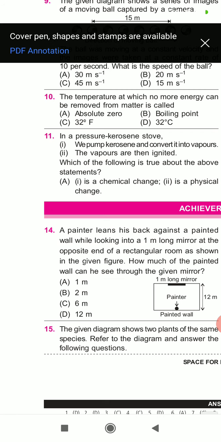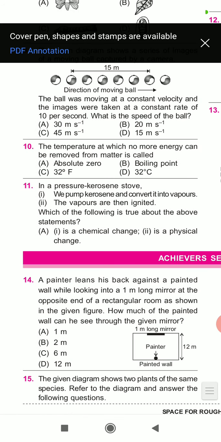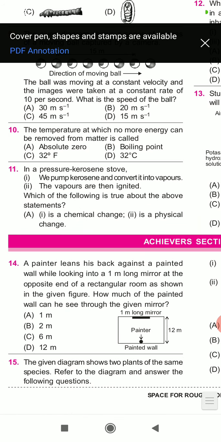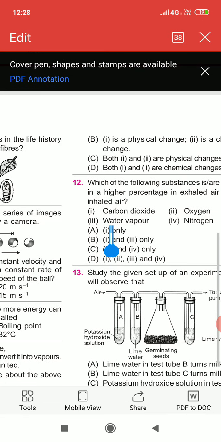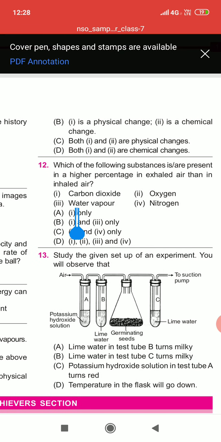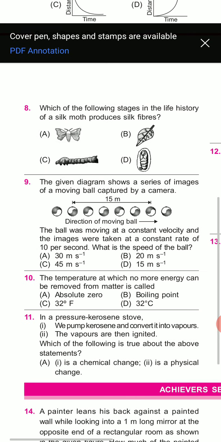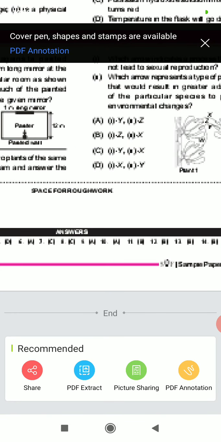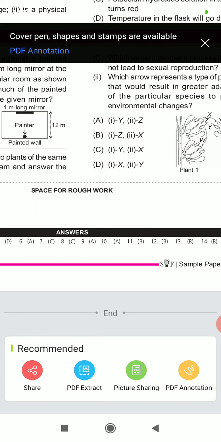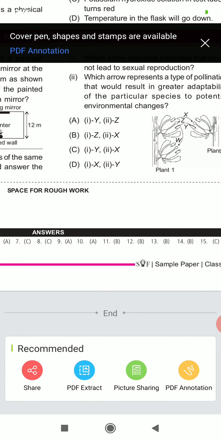In a pressure kerosene stove, we pump kerosene and convert it into vapors. Vapors are then ignited. Which of the following is true about the statement? A, B, C, D? So the correct answer of question 11 is B.